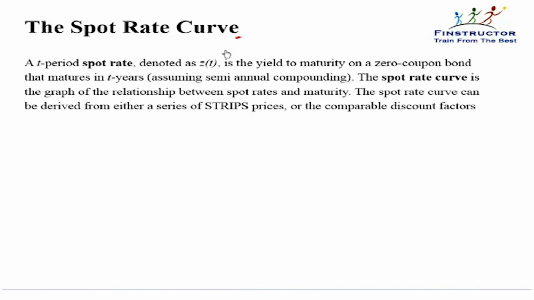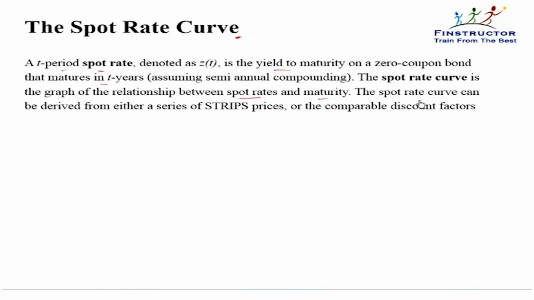The next concept that we'll study about bonds is the concept of the spot rate curve. So a T period spot rate is the yield to maturity on a zero coupon bond that matures in T years. The spot rate curve is the graph of the relationship between the spot rates and the maturity.